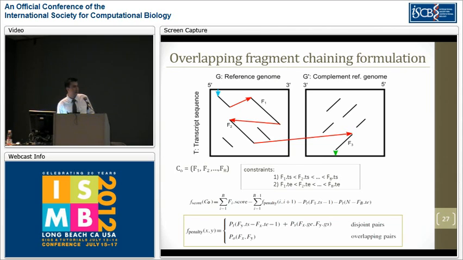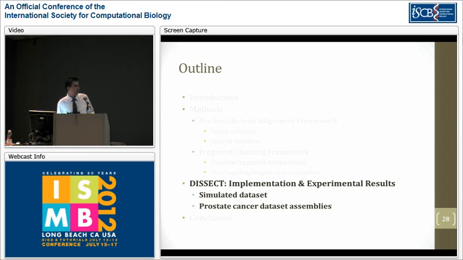The score function could be defined in the same way, with the only difference that the penalty right now would be calculated separately for disjoint pairs and overlapping pairs. And in our paper, we described several methods of defining this overlapping pair penalty function and how to incorporate splice junctions into it.